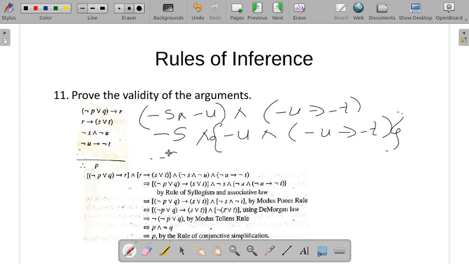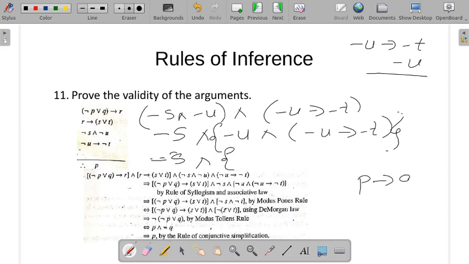So what do you have here? Negation U conditional negation T, and negation U. Can we apply any of the rules? What does modus ponens say?